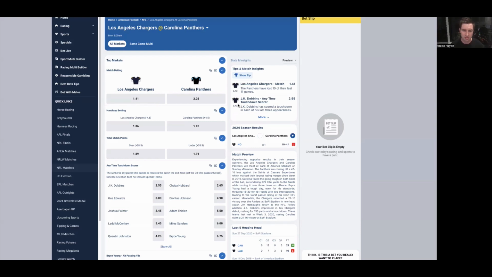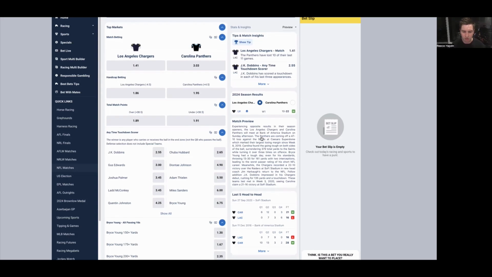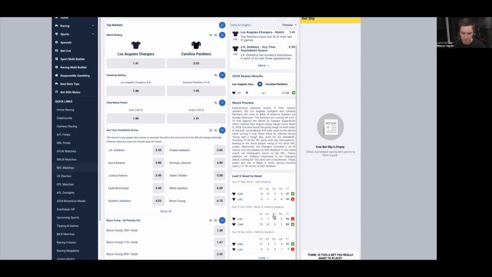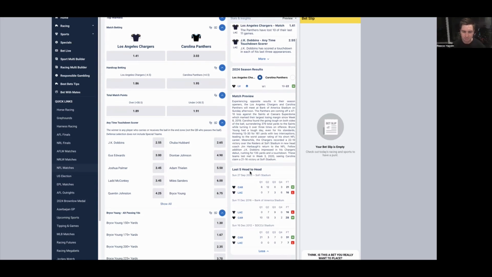Even though it's at home, that gives them a slight advantage, and it is an early game on the East Coast. So it's not an ideal situation for the Chargers, but I think they can capitalize and build on their week 1 win. They lost back in 2020 against Carolina, so there's that bit of motivation there for them to be winning this game. They've also lost the last 3 against them.